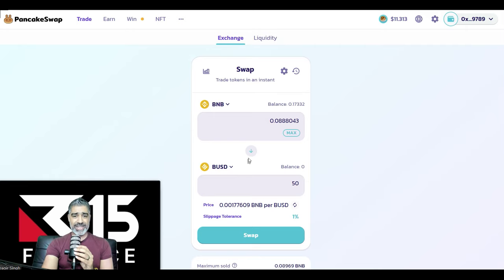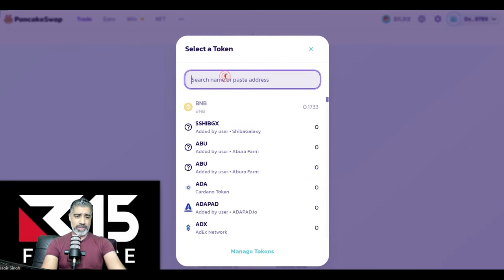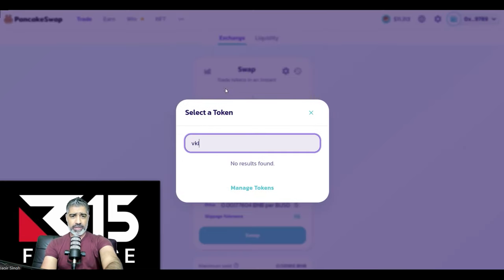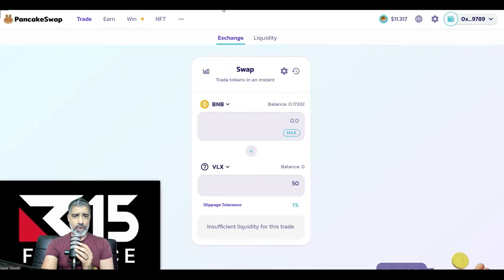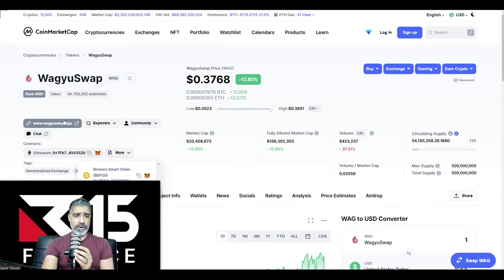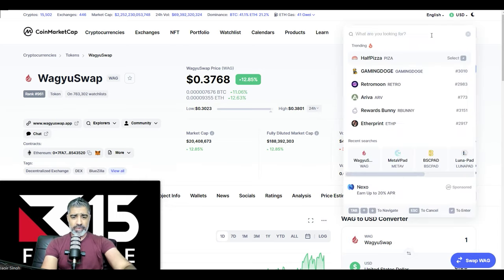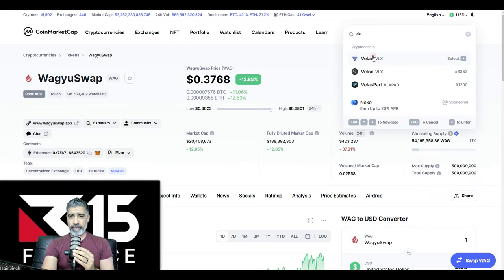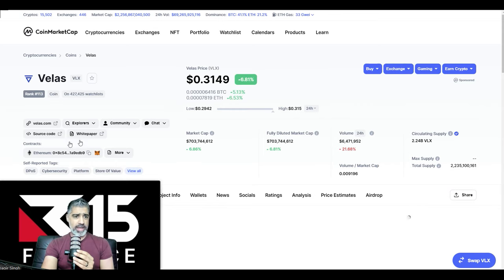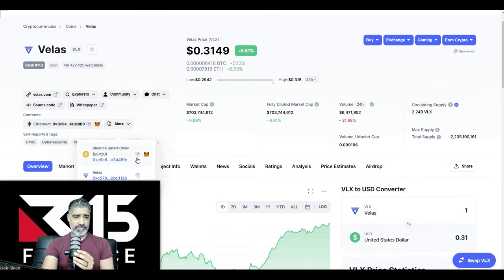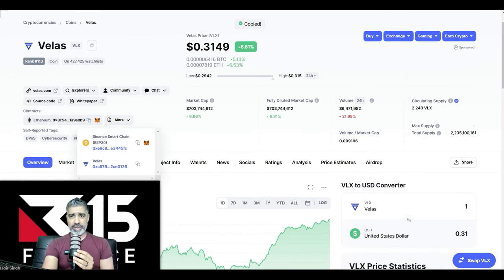We're going to buy some VLX tokens, right? So we're going to use BNB to buy some VLX. We don't need much VLX, but it's on PancakeSwap. So you can either type in VLX if you used it before, and it's up here, or if you haven't used it before, best practice is to go to VLX on CoinMarketCap, and we just get the contract address for Binance Smart Chain, and then we copy and paste it.